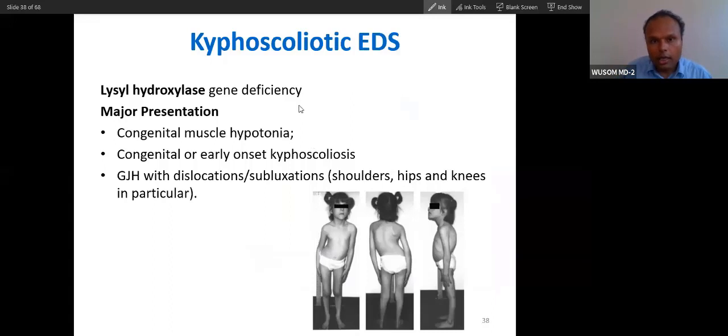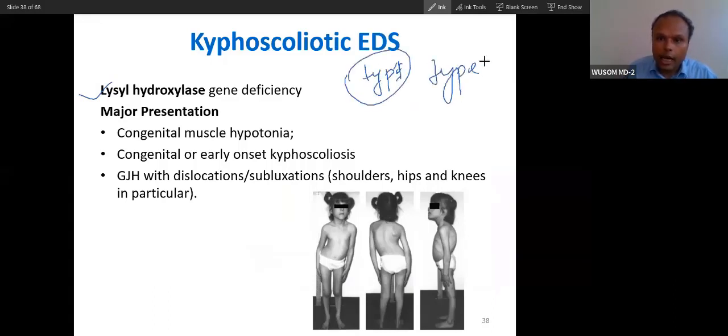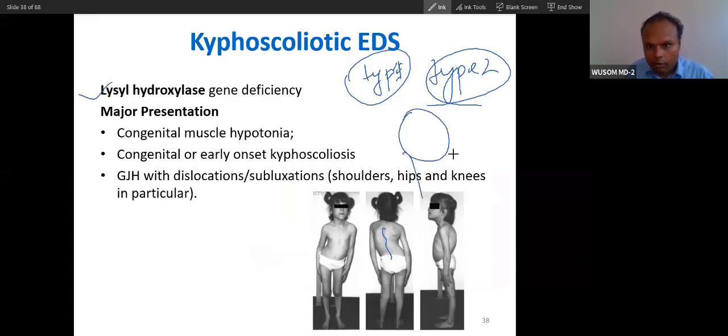And this third EDS is lysyl hydroxylase deficiency. So lysyl hydroxylase deficiency is called kyphoscoliotic. You know this lysyl hydroxylase is required for maturation of all types of collagen. Type 1 collagen, type 2 collagen, type 3 collagen, all collagen. And you know this type 2 collagen is present in the vertebral column, nucleus pulposus. This is vertebrae, and then this is the spine, and you can see this is the spinal canal, and this is the nucleus pulposus, this cartilage is present. So type 2 collagen will also be defective.